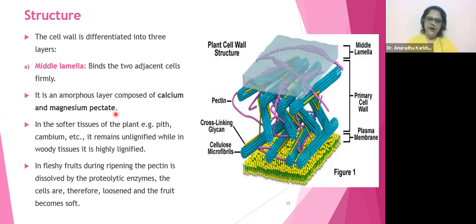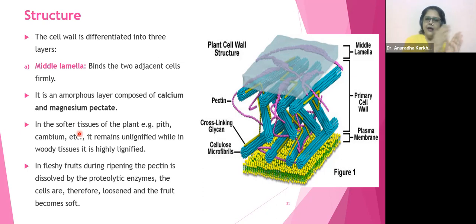Now see, in softer tissues of the plant like pith and cambium, etc. What is pith? Pith is the core of the plant. Core, center. That is called the pith. And cambium is a tissue which helps in branching. You have seen a mango tree which is branching out. So those branches that come out are because of the activity of cambium tissue.